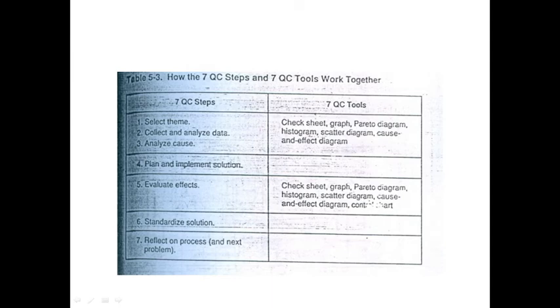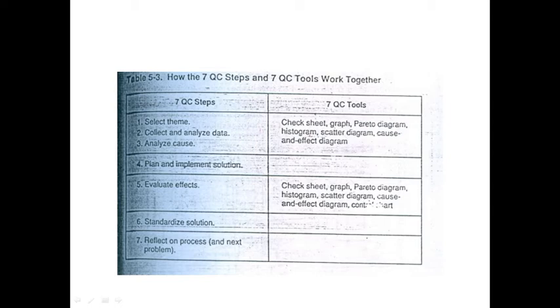Okay. How do the 7 QC steps and QC tools work together? Steps we know: select the team, collect the data, analyze the cause, plan, evaluate, standardize, and reflect. Here we have tools, no. What are the tools we are having? Check sheet, graph, Pareto diagram, histogram, scatter diagram, cause and effect. How are they going to be connected together? So in this case, select the theme, collect and analyze the data, analyze the cause. It will be these quality control steps.